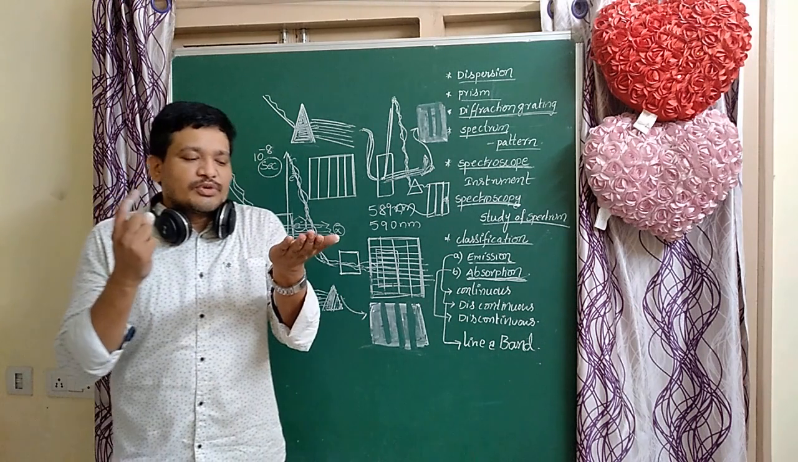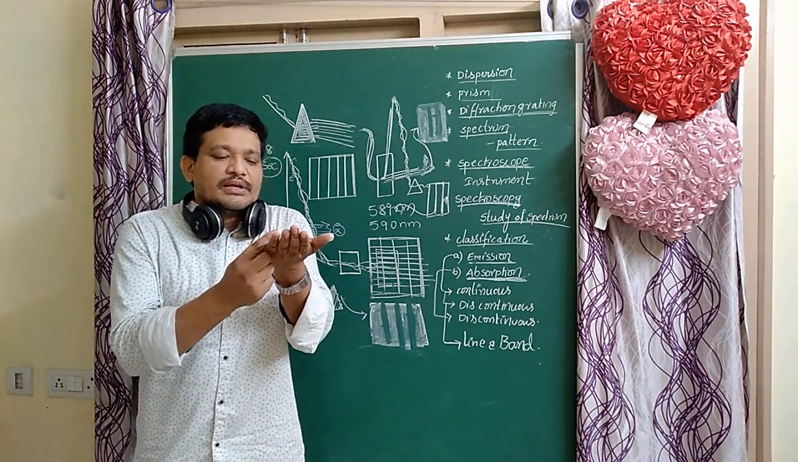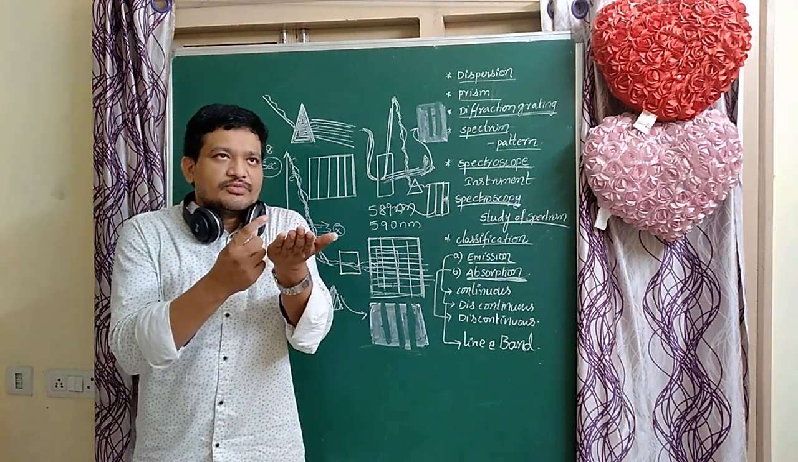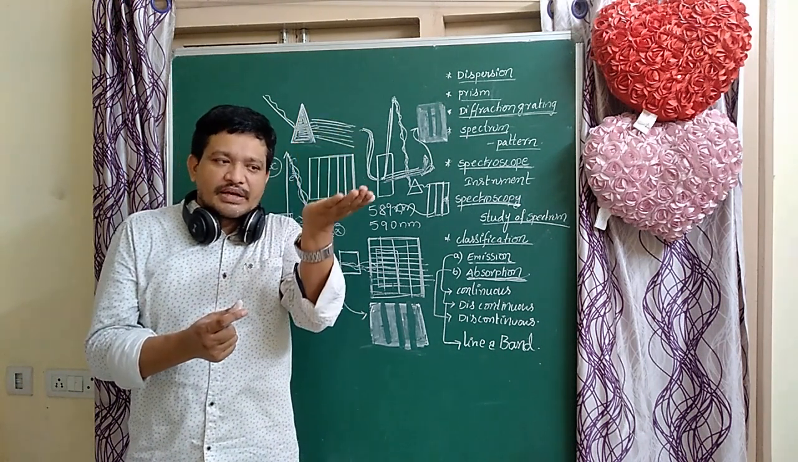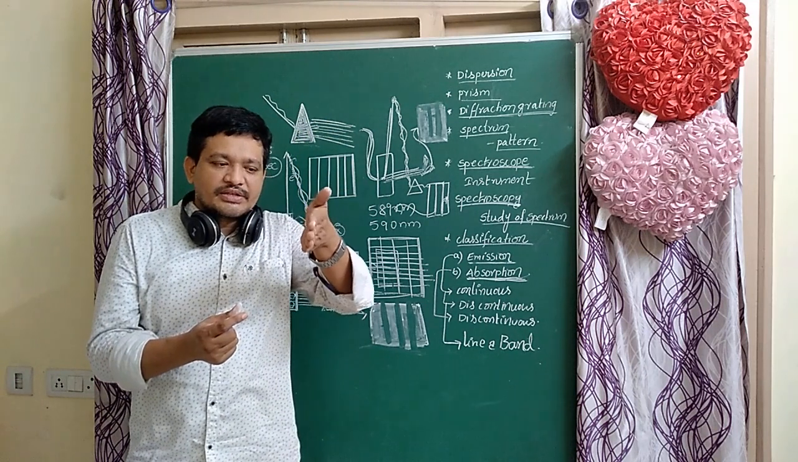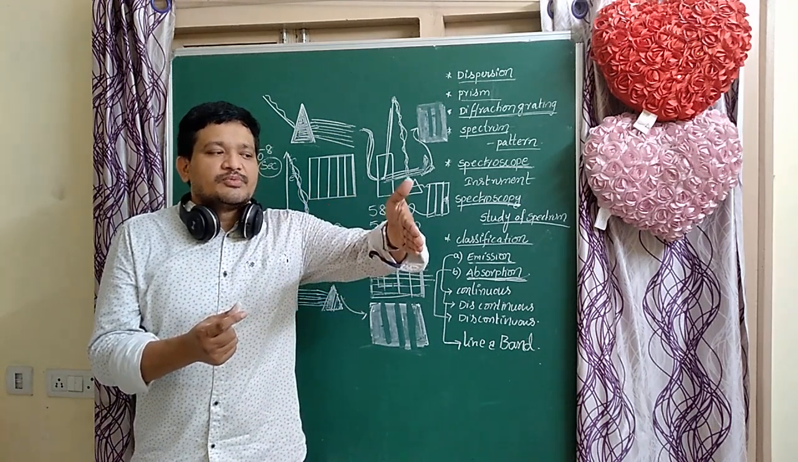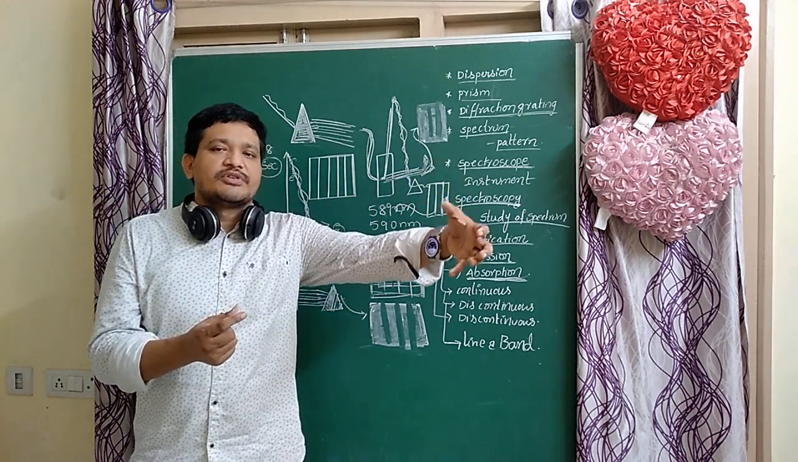The radiation passes through the sample. At that time some molecules absorb radiation and go to higher energy states. Then they come back again, and the energy is emitted. That energy is passed through the prism. Here this spectrum is called the emission spectrum.